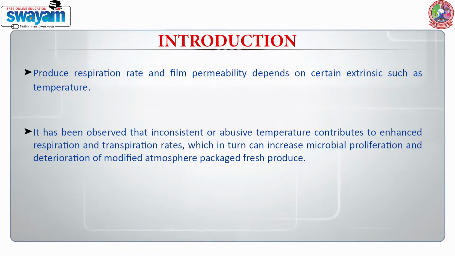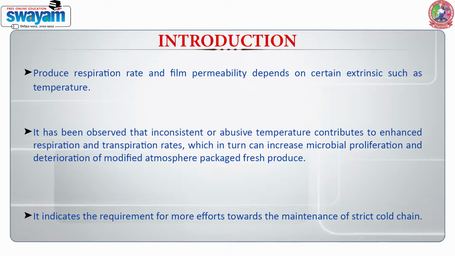It has been observed that inconsistent or abusive temperature contributes to enhanced respiration and transpiration rates, which in turn can increase microbial proliferation and deterioration of modified atmosphere packaged fresh produce. It indicates the requirement for efforts towards the maintenance of a strict cold chain.